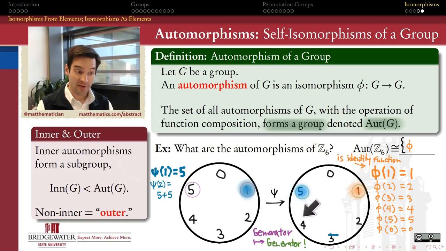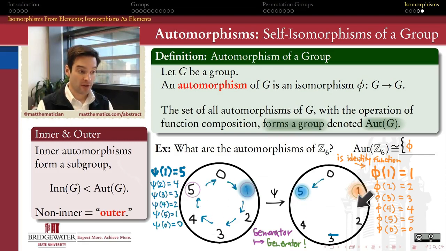And in Z mod 6, 5 plus 5 is 4. So 2 would have to go to 4. For the same reason, 3 would have to go to 3, 4 would have to go to 2, 5 would have to go to 1. So the picture of what this isomorphism is doing is it's just reversing the order around my clock face. Right? If I send the clockwise generator 1 to the counterclockwise generator 5, then I still get an isomorphism from this group to itself.